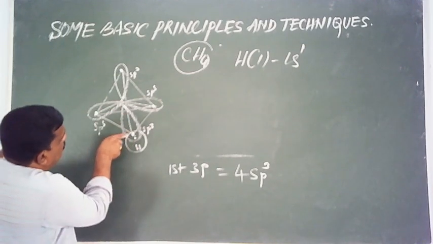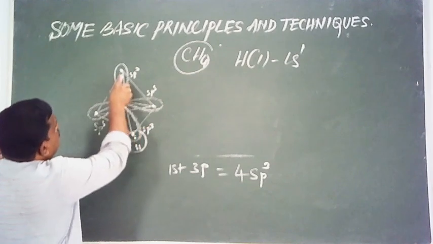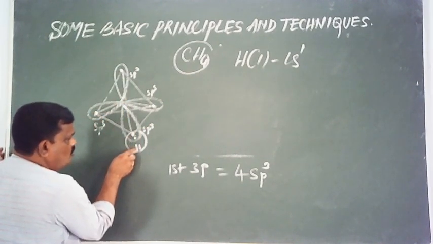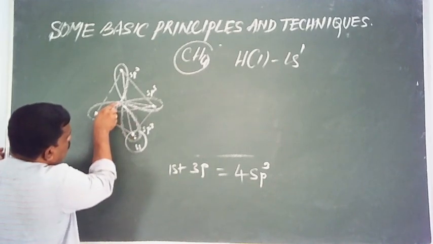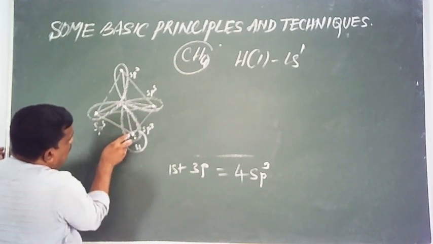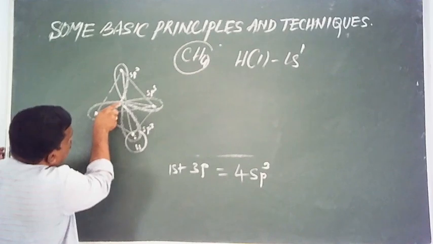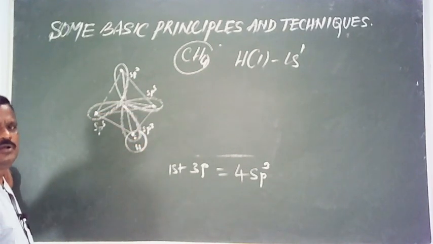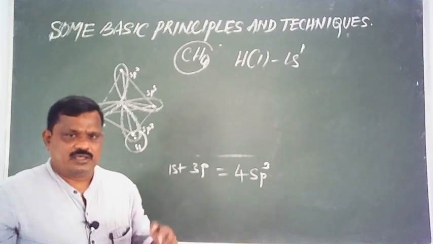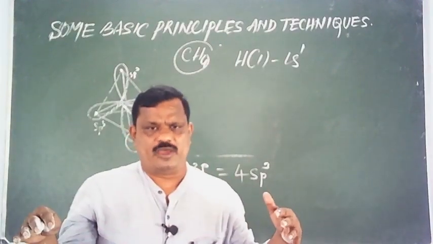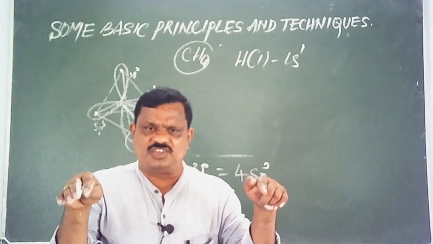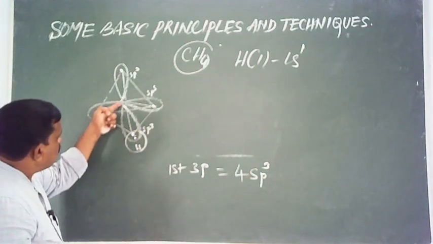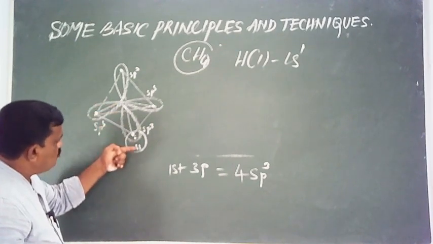Here, each hybrid orbital contains 1 electron. Each s orbital contains 1. Therefore, an electron pair is shared between carbon and hydrogen to form a covalent bond. A covalent bond is formed by sharing a pair of electrons. If an electron pair is shared between two atoms, a covalent bond will be formed. Here, an electron pair is shared between carbon and hydrogen.